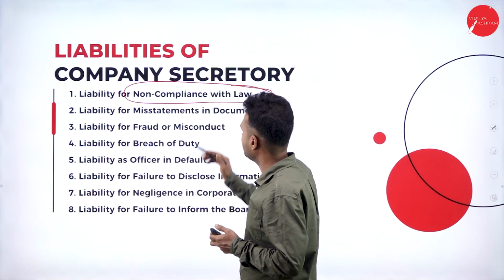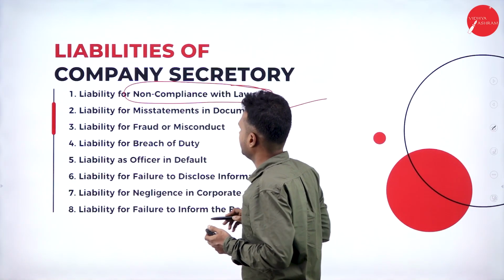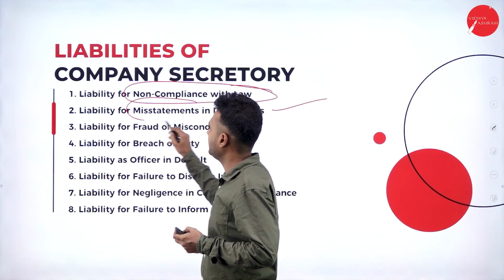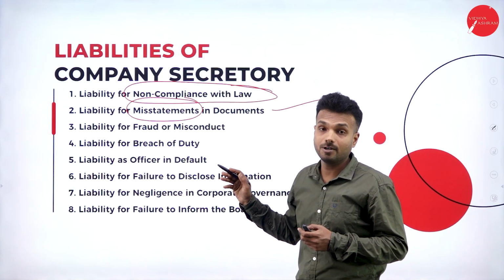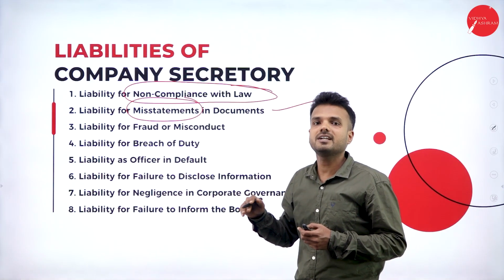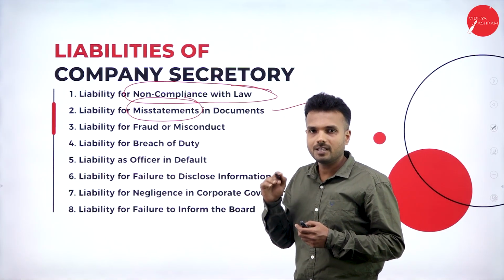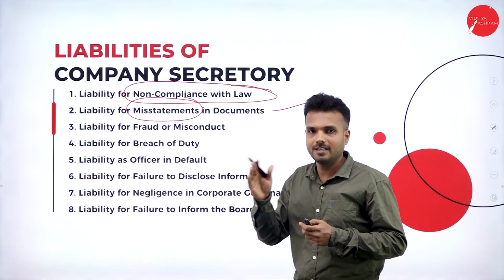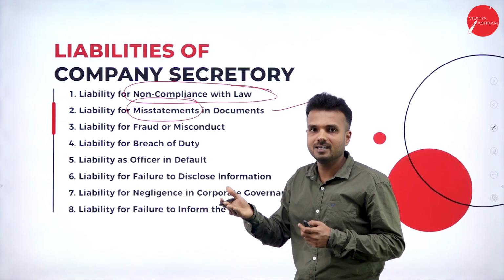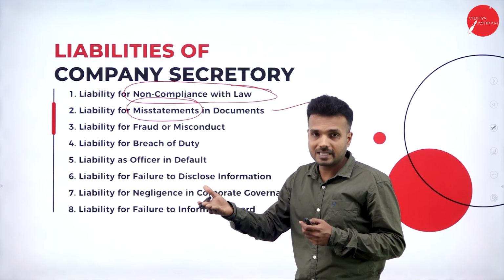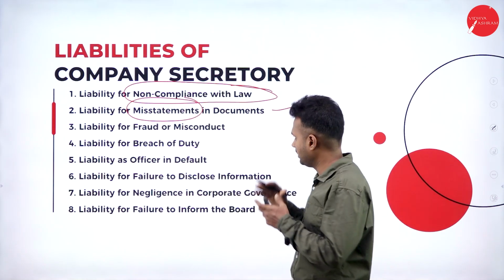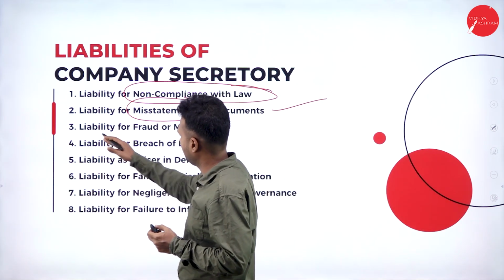Liability for misstatements of documents. Okay, so if there is any kind of misleading thing given in the documentation, he is the responsible one, because without his signature the document cannot be considered. Before he signs the document, he is going to cross verify whether it is transparent, whether any wrong information has been given, whether any misleading statement has been given. He is the one who is going to take care of all these things.